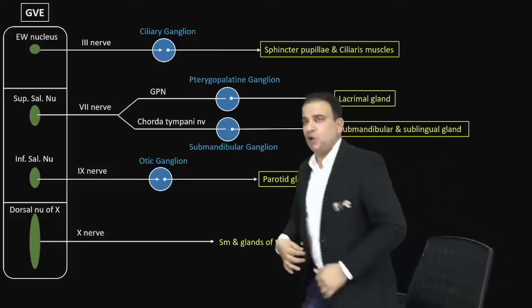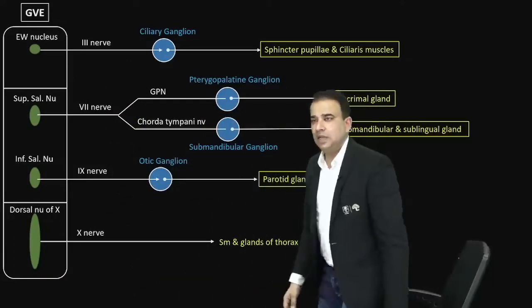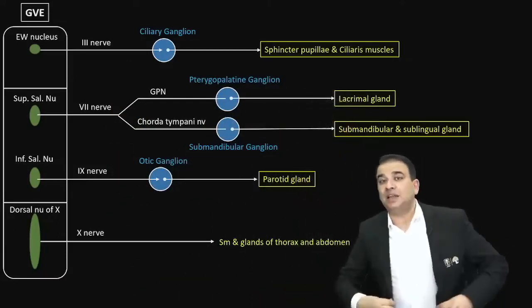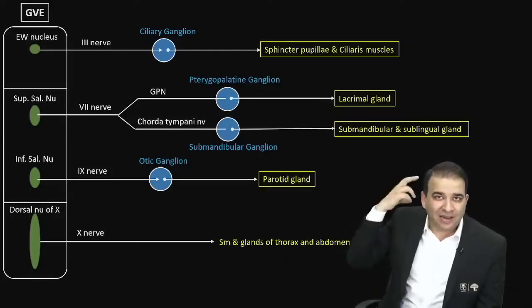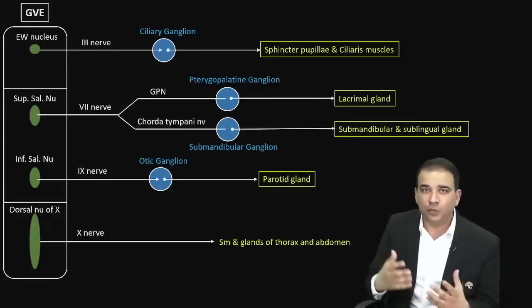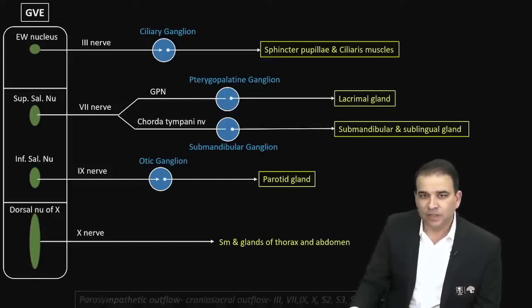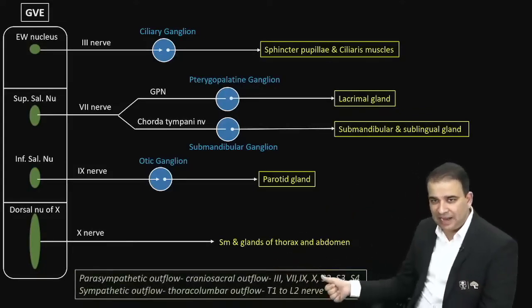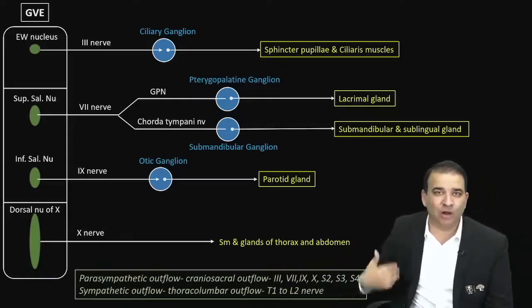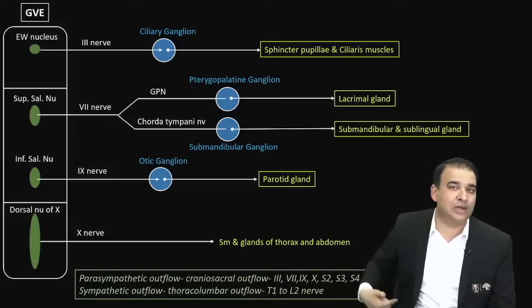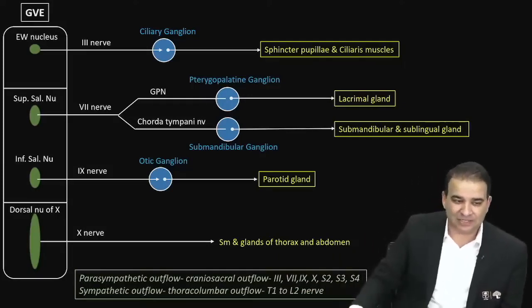Obviously, if it is a parasympathetic column, all these nerves are parasympathetic nerves only. 3, 7, 9, 10, all these nerves are parasympathetic nerves. And if the question says parasympathetic outflow, we know parasympathetic outflow is also called craniosacral outflow. Cranial nerves and sacral nerves together are parasympathetic. Which cranial nerves? 3, 7, 9, 10. Which sacral nerves? S2, S3, S4. So parasympathetic outflow is 3, 7, 9, 10, S2, S3, S4. And sympathetic outflow is thoracolumbar outflow. That means starting from T1 nerve to L2 nerve are sympathetic nerves. That's sympathetic outflow.